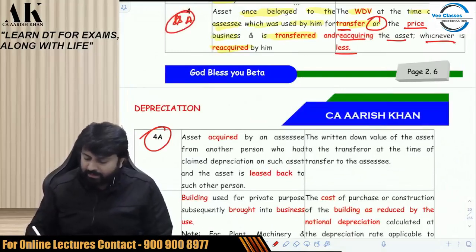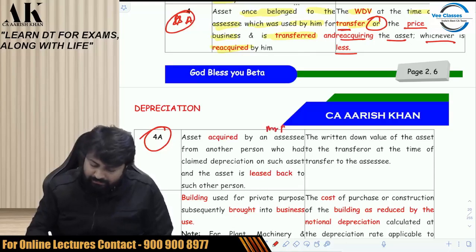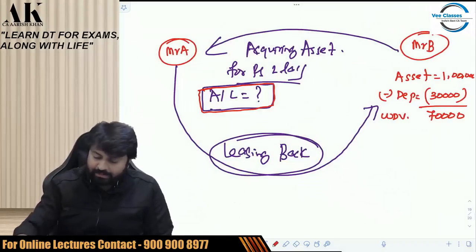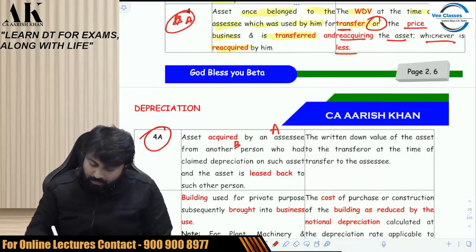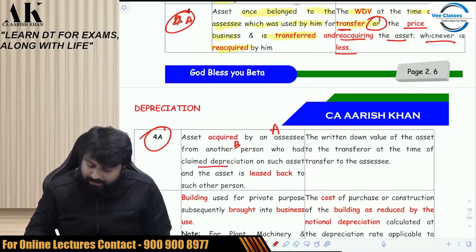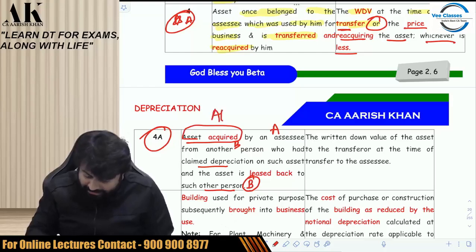Now you have to substitute the names over here. Asset acquired by an assessee, that is Mr. A, from another person, that is Mr. B. We are acquiring from Mr. B, right? Who had claimed depreciation? Yes, Mr. B had claimed depreciation on such asset. The asset is leased back to such other person. Yes, it is leased back to Mr. B. Then in that case, when you are acquiring the asset, what is the actual cost in your hands?